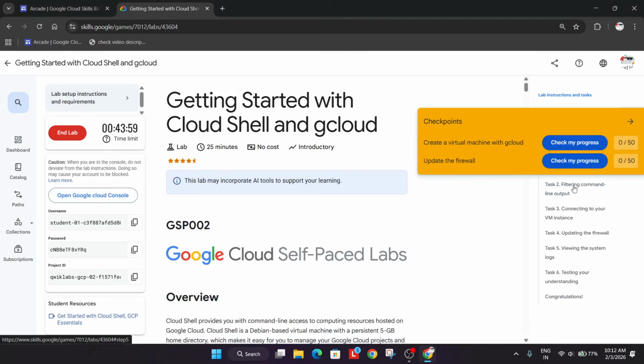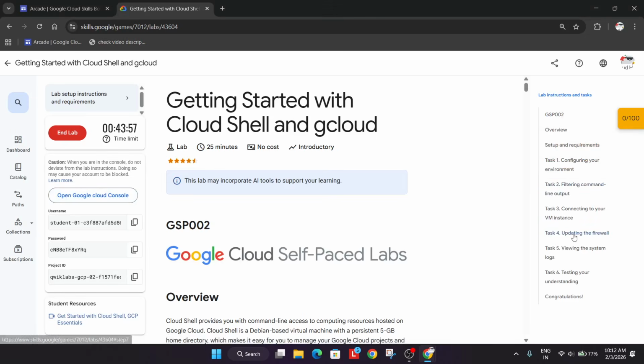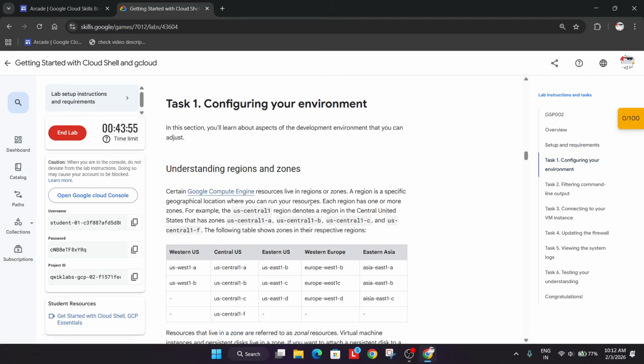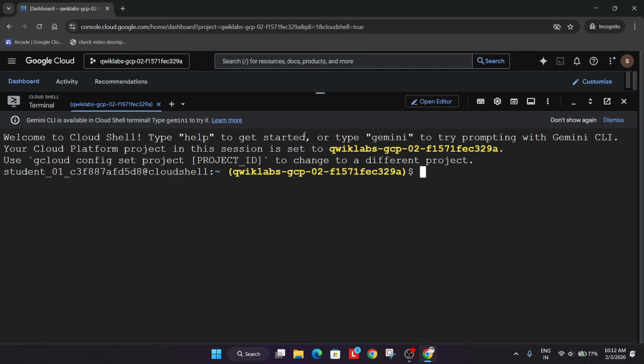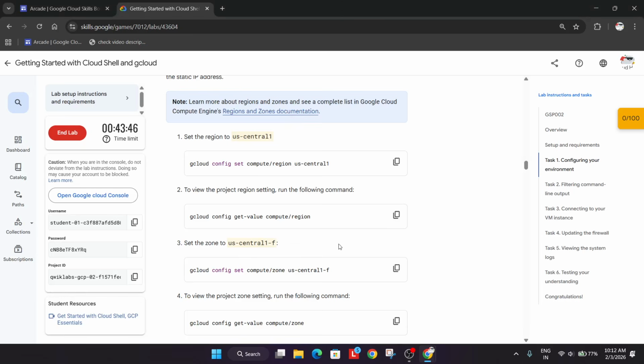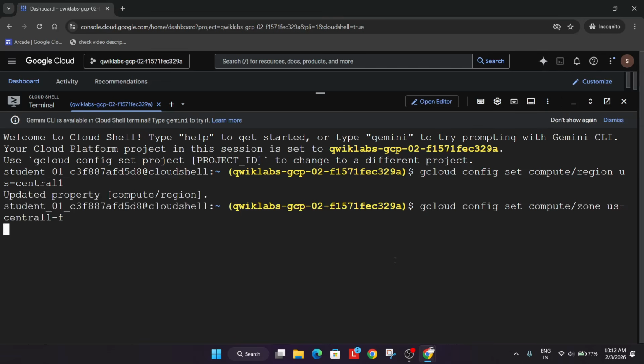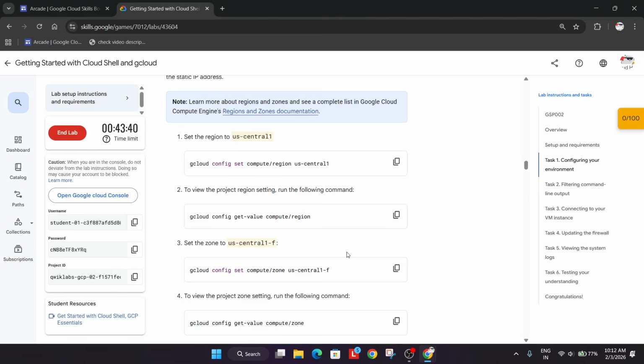Now let's come to the lab instruction. So first of all, we have to create a virtual machine. Before that, we need to configure our environment. So first of all, come over here in task number 1 and set the region. After that, we'll set the zone. So I ran this first command.